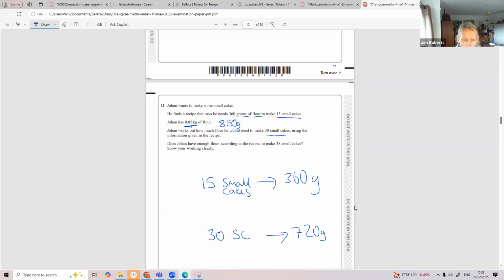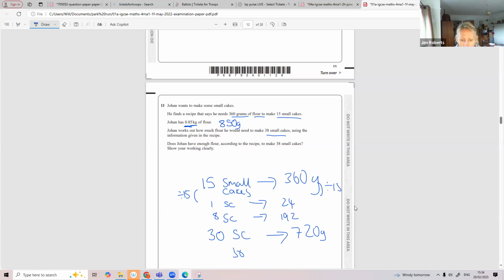So I'm going to work out for 1 small cake. If I divide this by 15, and I divide this by 15, I get 1 small cake is 24 grams. I need 8 of these, so I'm going to times it by 8. 192 grams.